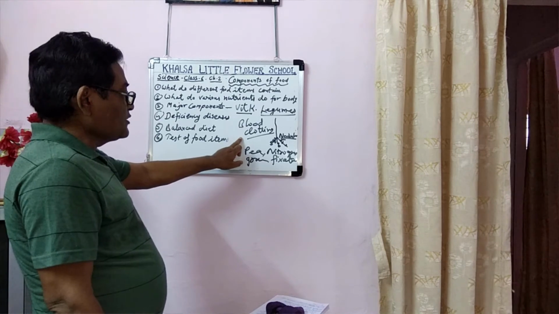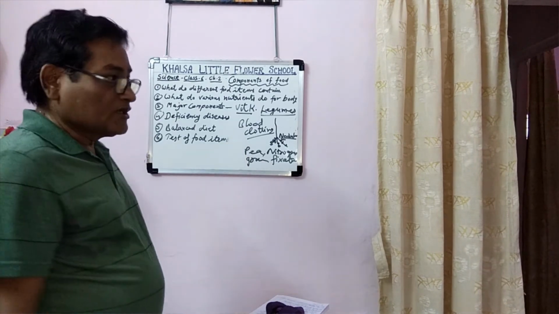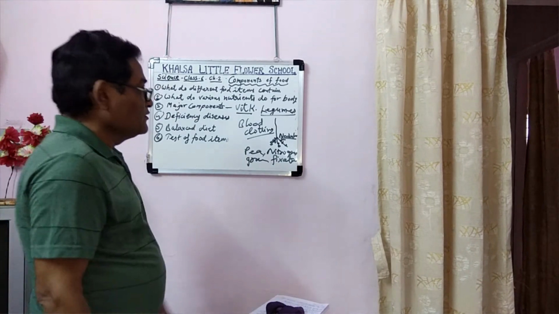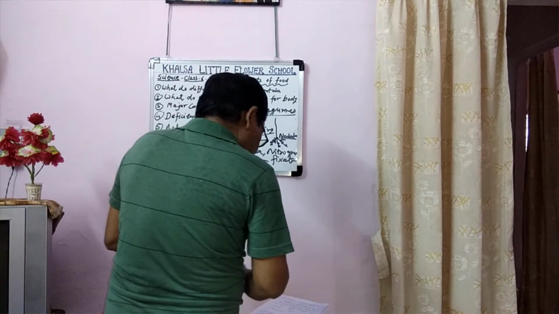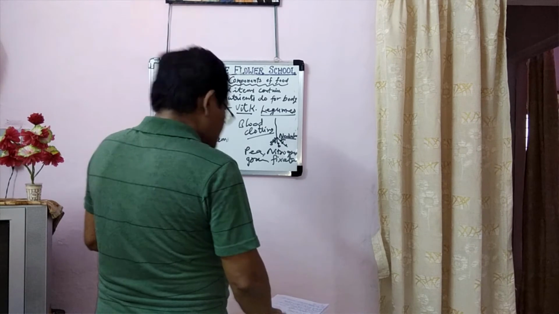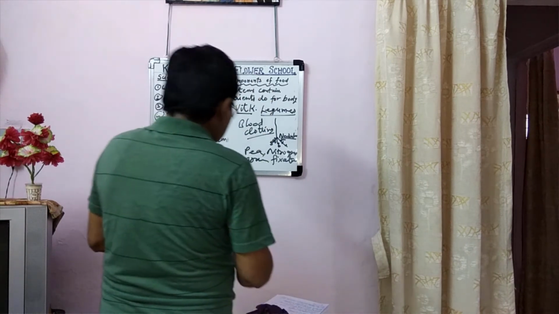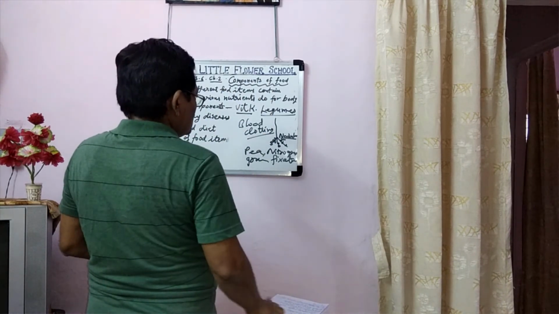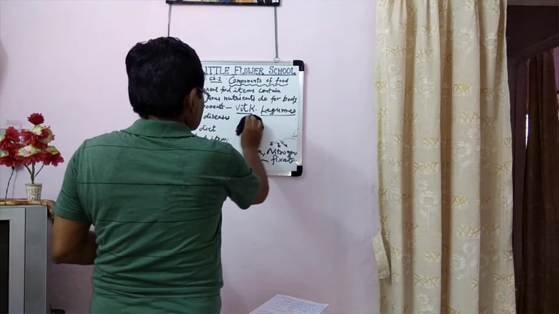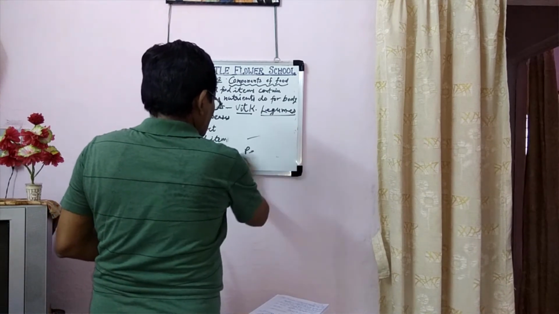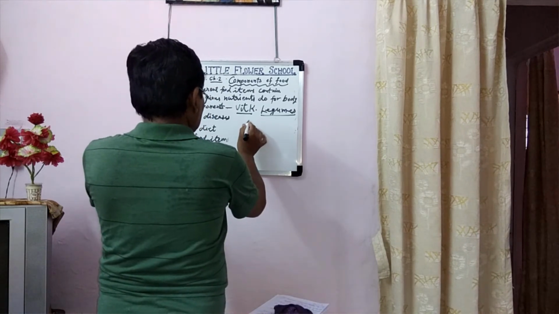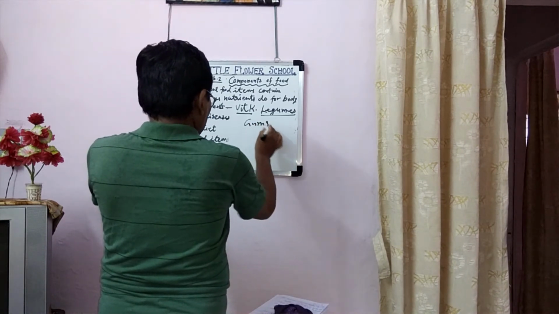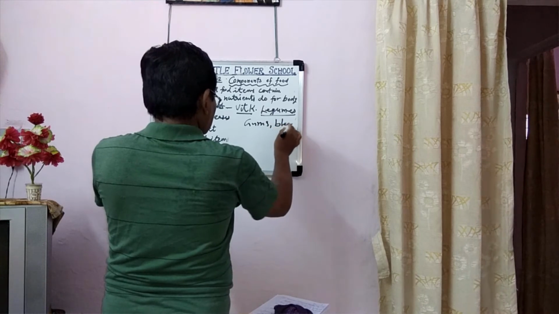If clotting is not done, the blood flows continuously and we will die. Now, deficiency disease means oozing from nose and gums. Gums means the part found in our mouth. Gums bleeding.